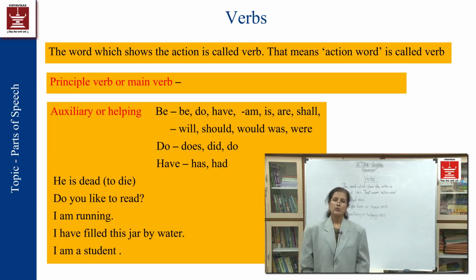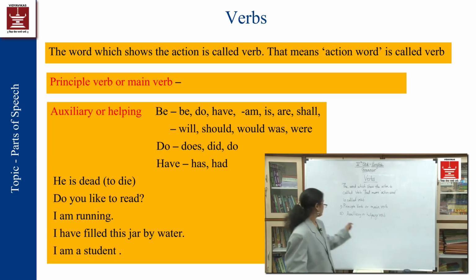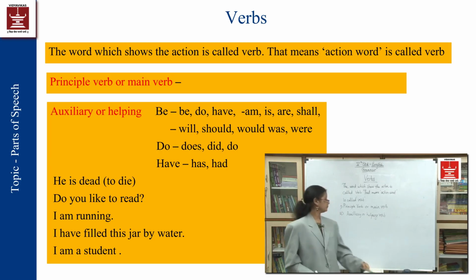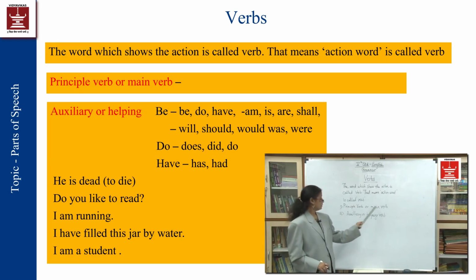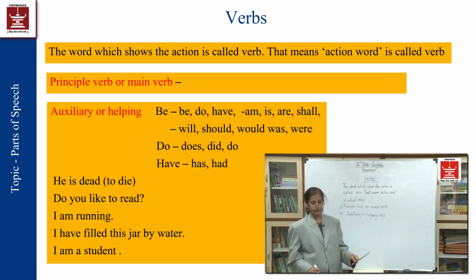So there are two types of verbs: principal or main verb, and auxiliary or helping verb.